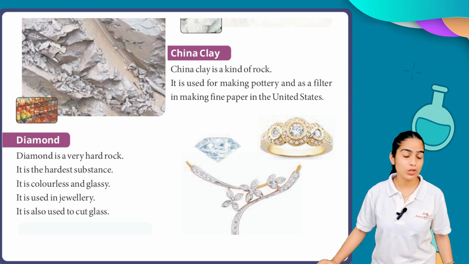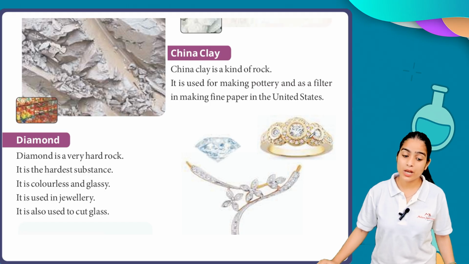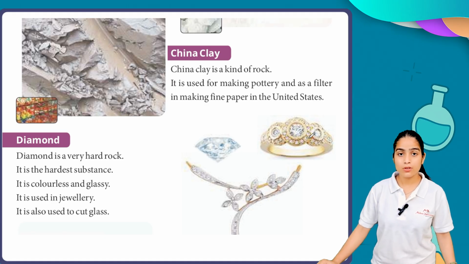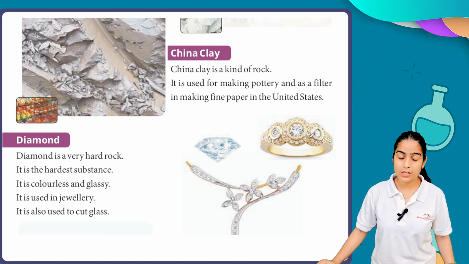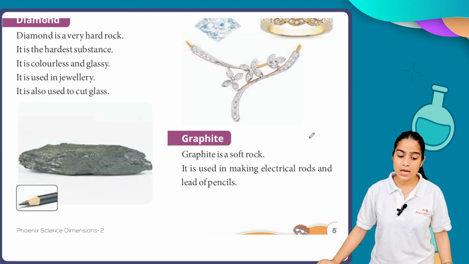Now we are going to learn about diamond. Yes, diamond is not just jewelry. We classify it as jewelry, but it is an expensive rock. Diamond is a very hard rock. It is the hardest substance. It is colorless and glassy. It is used in jewelry. It is also used to cut glass. So we are using diamond to cut glass, and it is very strong, very hard, the hardest substance we have, and we are using it in jewelry. Diamond has no color, it is only present in a glassy way.